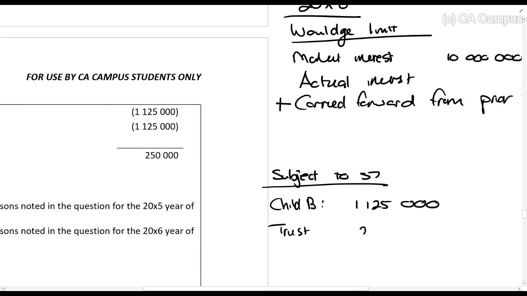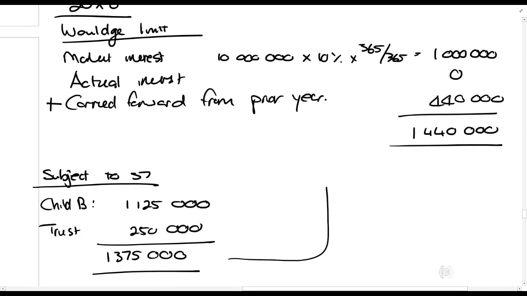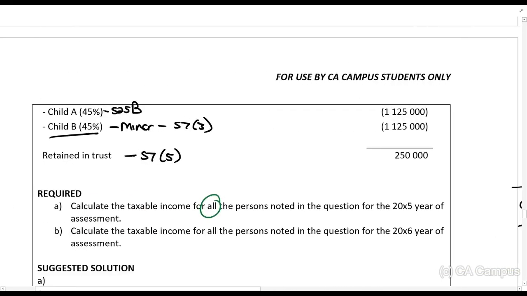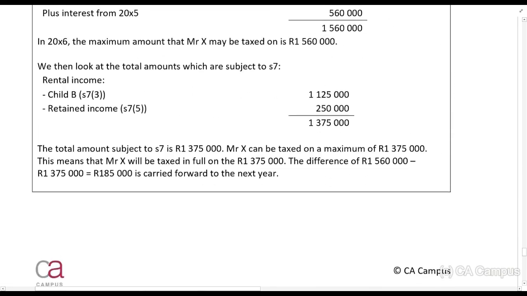The trust, 250. So 1375. That is the total amount subject to section 7. What is our limit now? 1440. And can you see what happens here? If you had said the limit is just R1,000,000, this would have been too much. Now it's not. It's 1440. So these two full amounts can be taxed in the hands of Mr. Y, the donor.